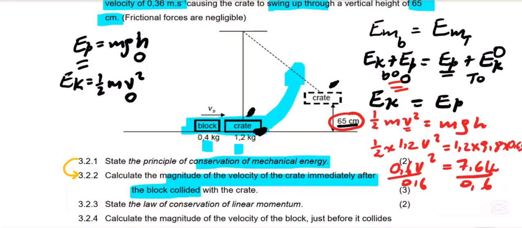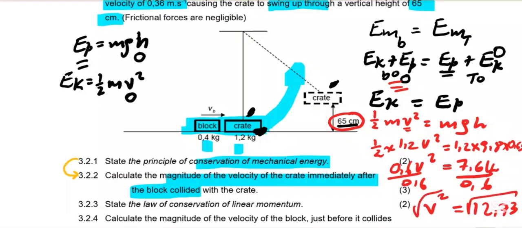So we have 7,64 divided by 0,6, then we get 12,73. Then the 2s cancel and we are left with v squared, then we take the square root on both sides.